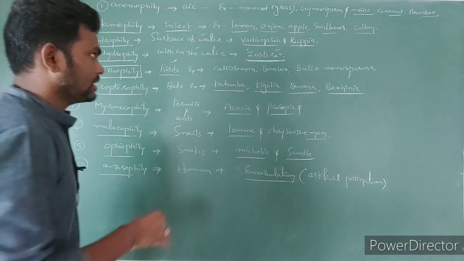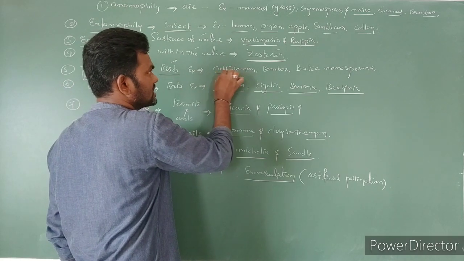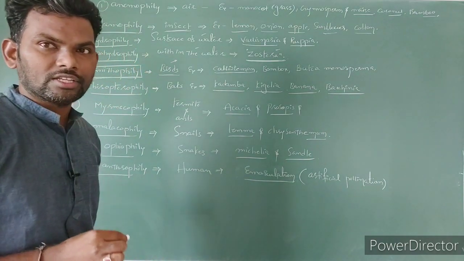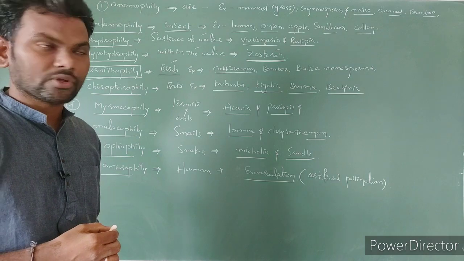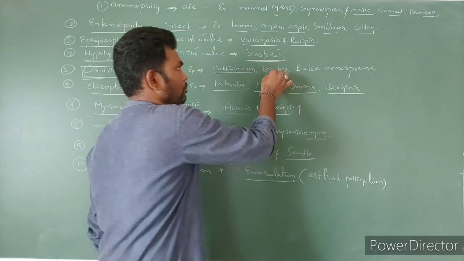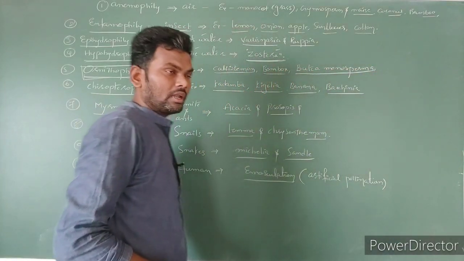Ornithophily. The example is Callistemon. It is also called bottle brush flower. It is also called what? Bottle brush flower. And Bombax, Butea monosperma species, right?